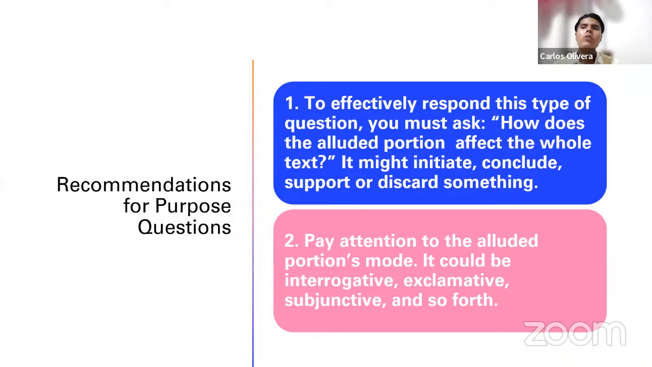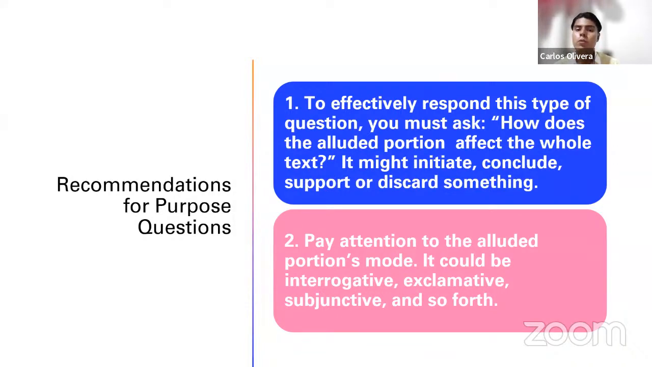So as I say, in order to understand why the author included that sentence in this reading passage, you must think about what effect this is causing. For example, it could initiate a discussion, it could conclude a discussion, it could support something, or it could discard something as well. But as I say, there is something that the sentence is causing in the text.